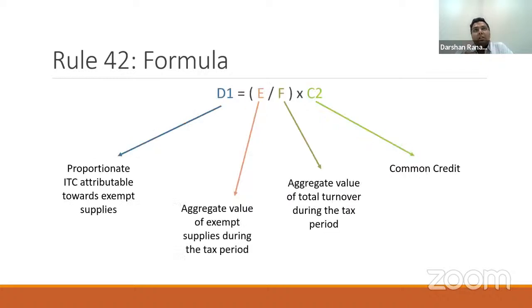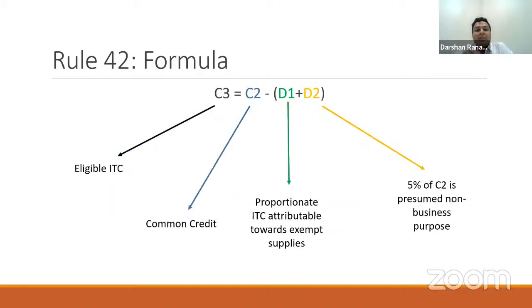On this common credit, I will do a proportion of my exempt to total turnover, and I will derive my proportionate ITC attributable towards exempt supply. From the total pool of common credit, I will subtract this proportionate ITC attributable to exempt supply and the non-business common ITC, and the derivation will be the eligible ITC, which is denoted by C3.